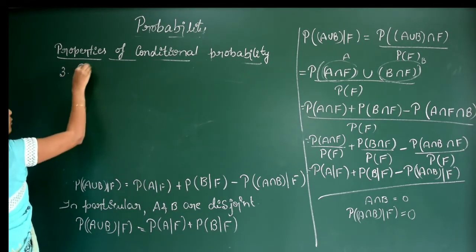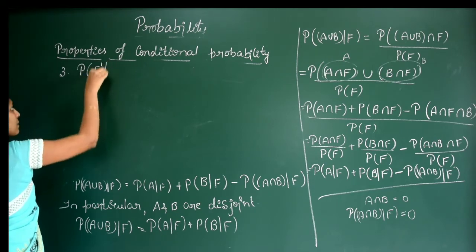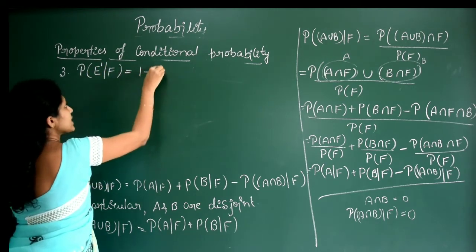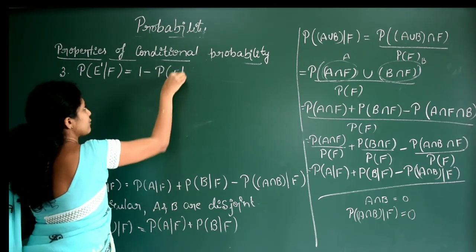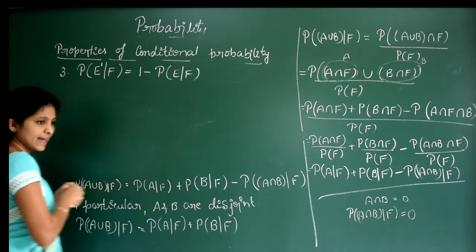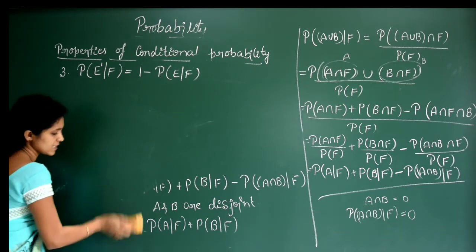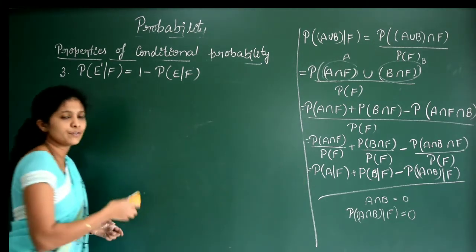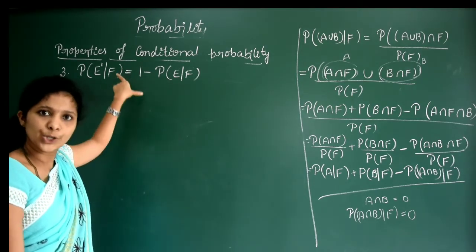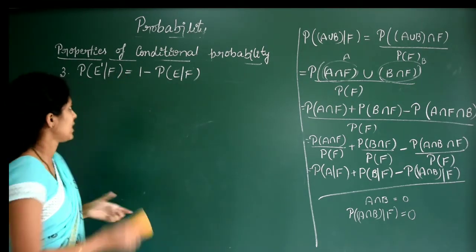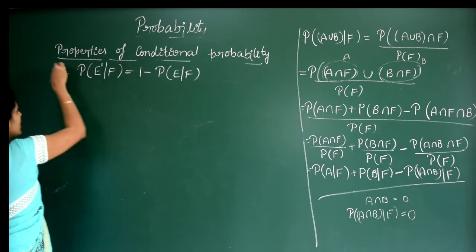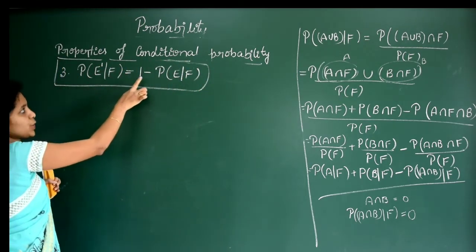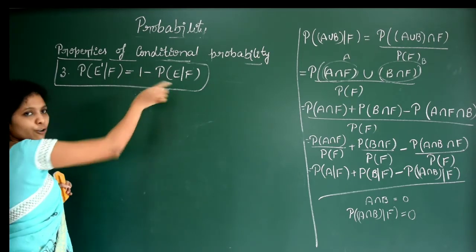See, P of E dash by F is equal to 1 minus P of E by F, and E is the event, E dash will be the elements which are not in E. Now to prove this one, this is an important one, okay?